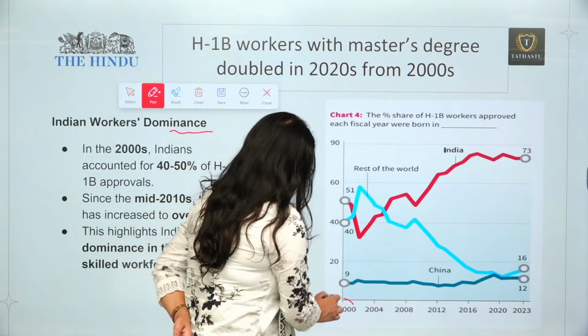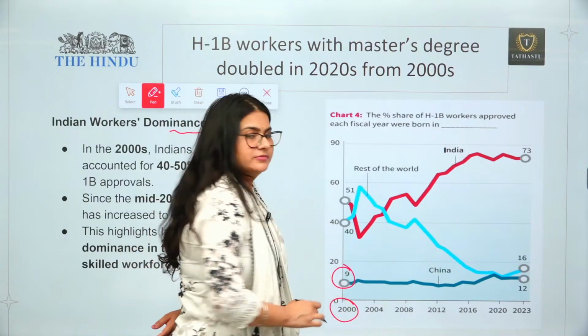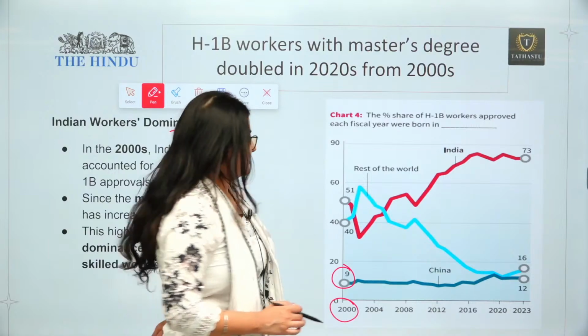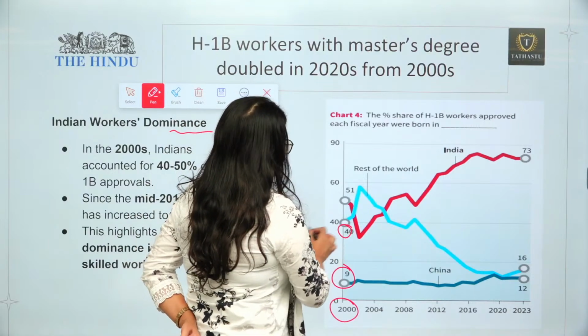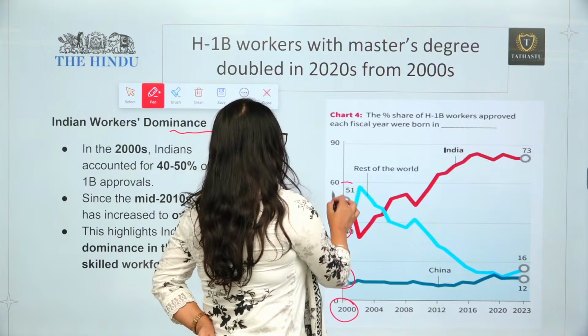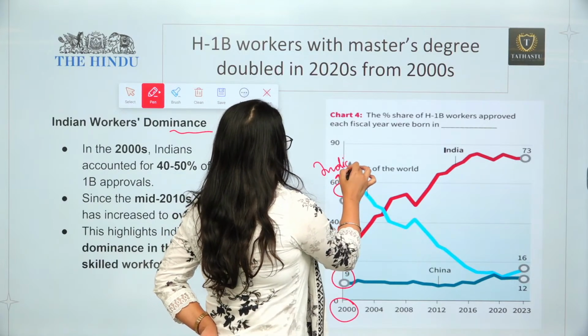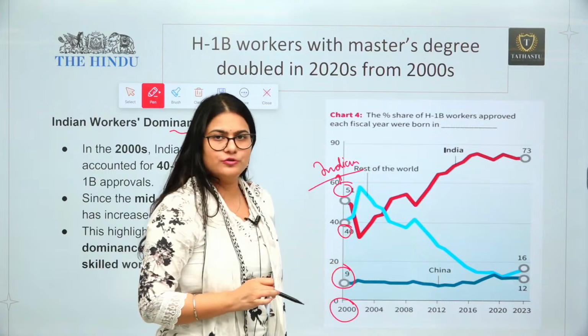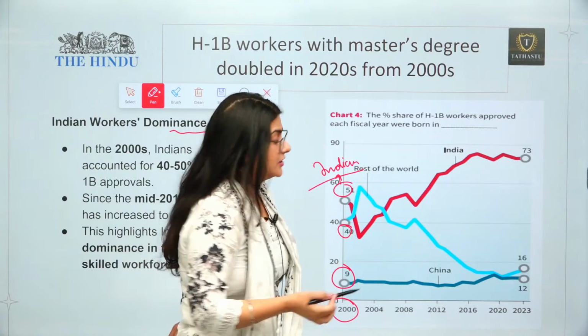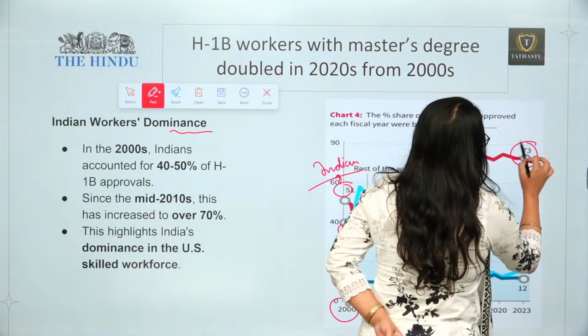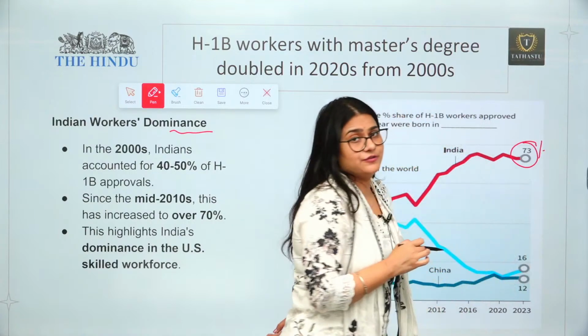So in 2000, 9% of H1B visas were going to Chinese, 40% to the rest of the world, and 50% to Indians. At that time also, Indians had 50% of visas, but now things have changed. Now Indians have a 73% share in H1B visas.